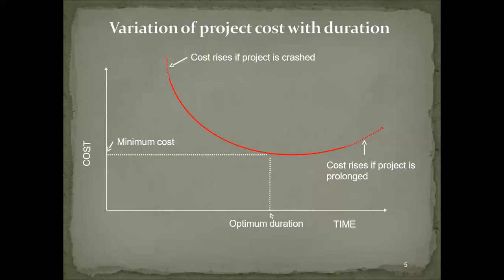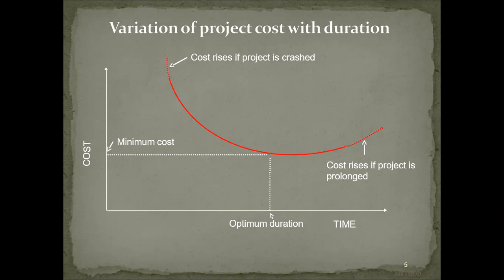Project cost is nothing but that each activity of the project consumes some resources and has some cost associated with it. If you go for foundation work, that foundation work activity consumes some resources, and for those resources some cost is required.